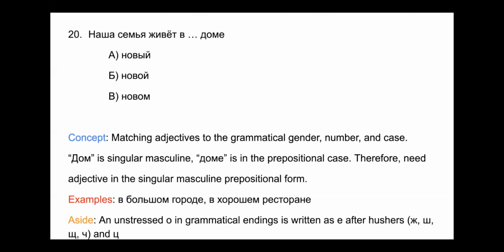So the stress is on the second о and not at the end. Because of that, there is no stress on the ending, and so the unstressed о becomes an е. That's why we spell хорошем with an е. That's just a spelling rule. It helps to memorize that going forward in order to write these case endings correctly. So again, the answer to номер 20 is новом with an ом ending.